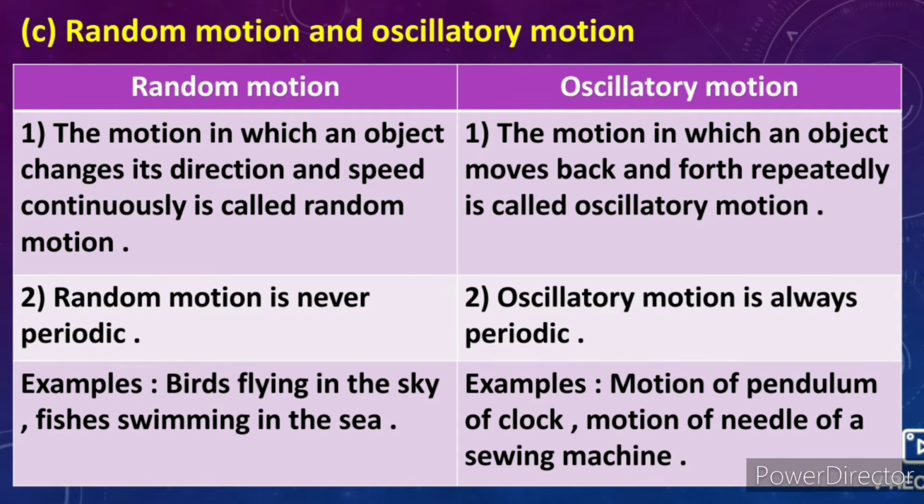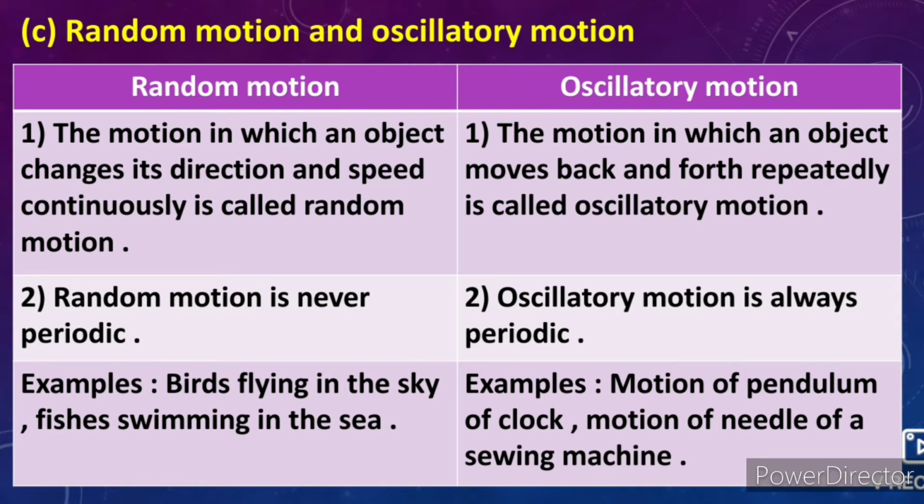C, random motion and oscillatory motion. Answer, random motion, oscillatory motion. 1, the motion in which an object changes its direction and speed continuously is called random motion. 1, the motion in which an object moves back and forth repeatedly is called oscillatory motion. 2, random motion is never periodic. 2, oscillatory motion is always periodic.